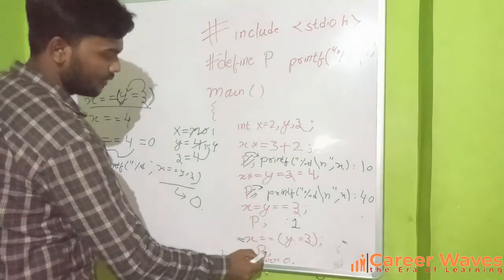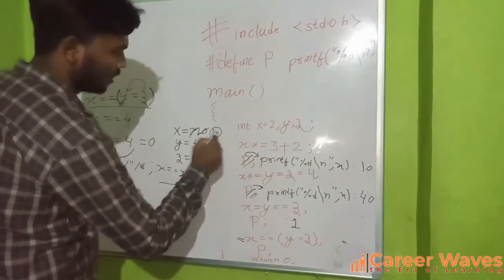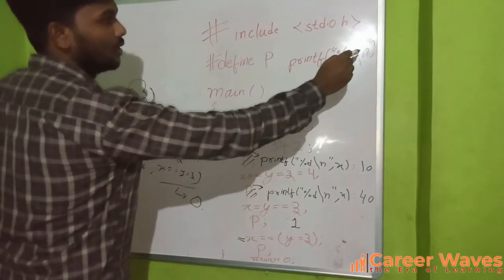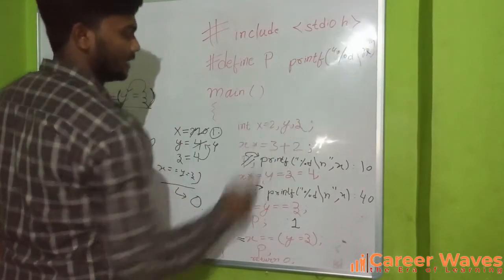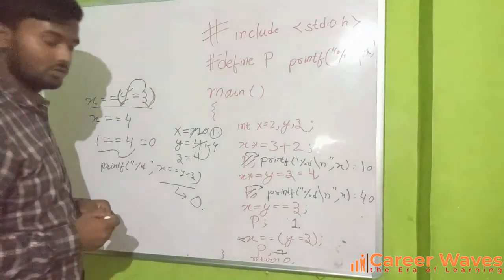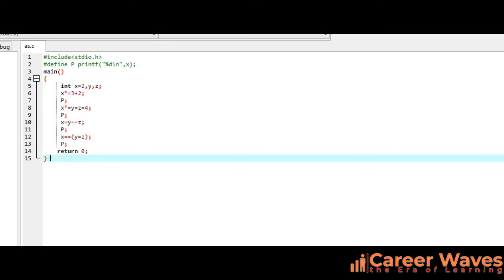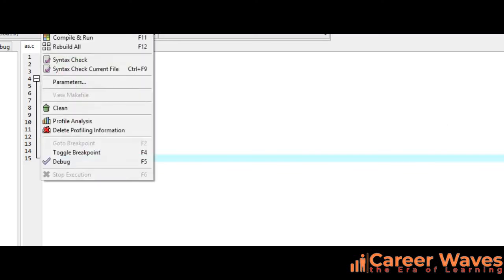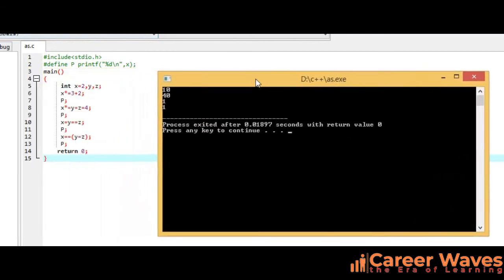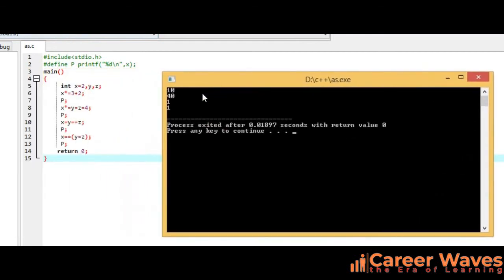So again we'll get the value of x as it was stored, because we are printing the value of x there. So we'll be getting the value 1. Now let us see the output for this code. As you can see, the output for this code is 10 40 1 1.